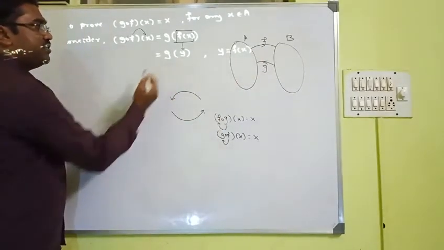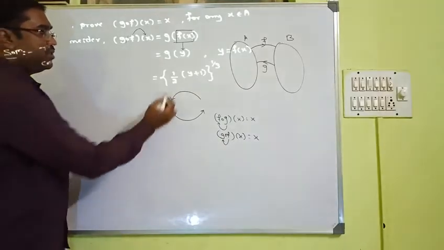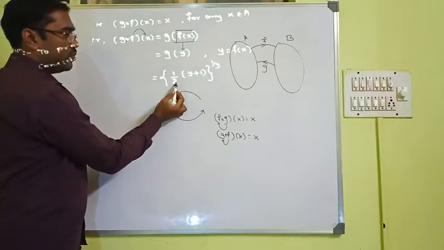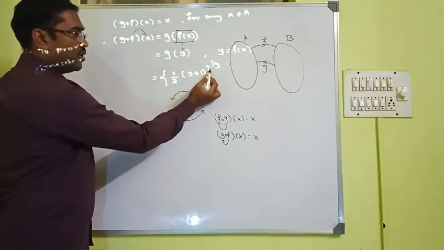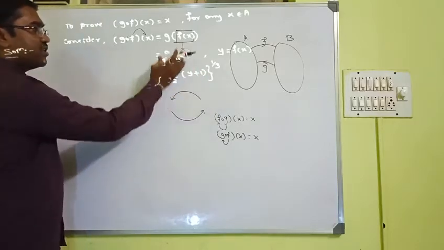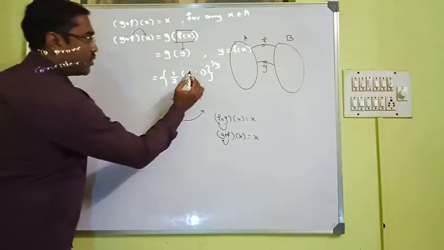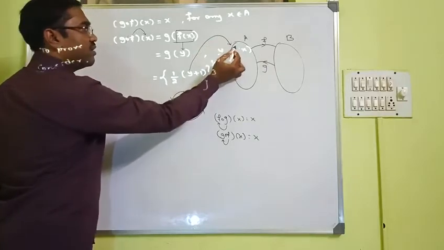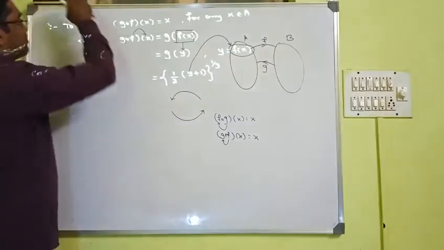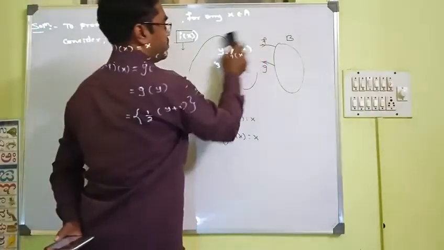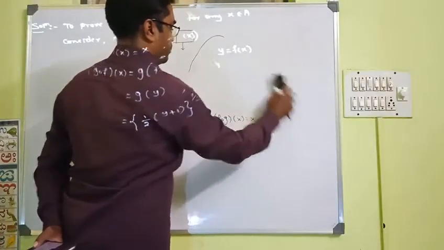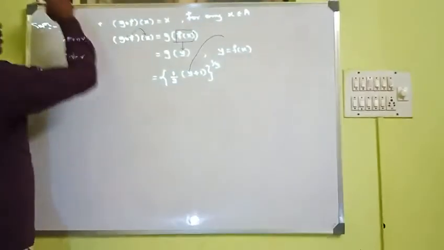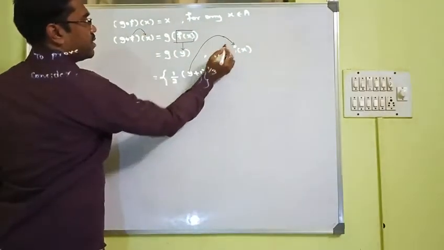But what is the function g we have in the question? g is of this form. g of y, g of any element, is (1 by 2 into (y plus 1)) whole to the power 1 by 3. This is about the function g. But what is the y now? y is our f of x.